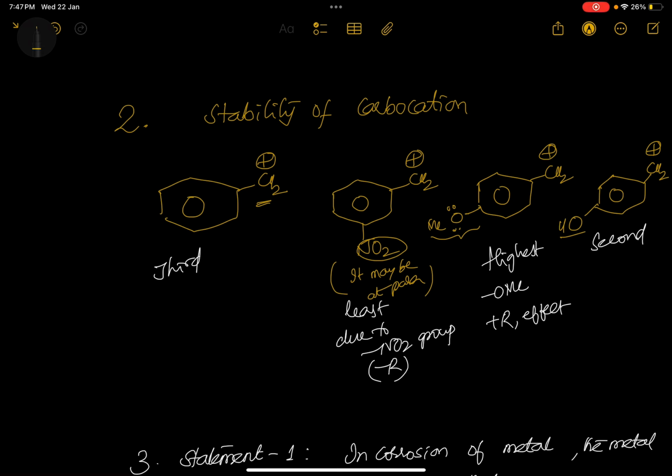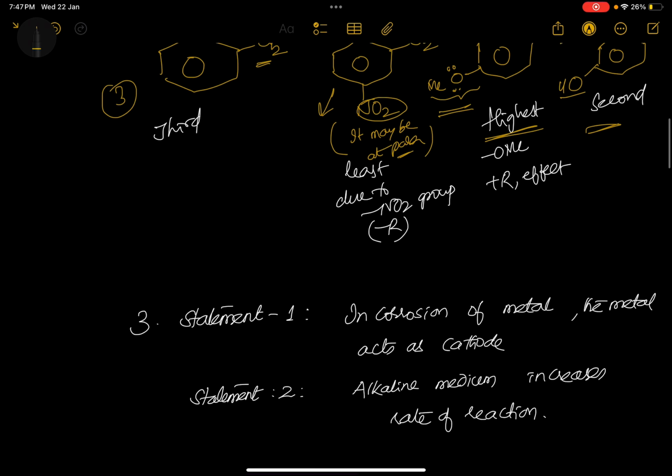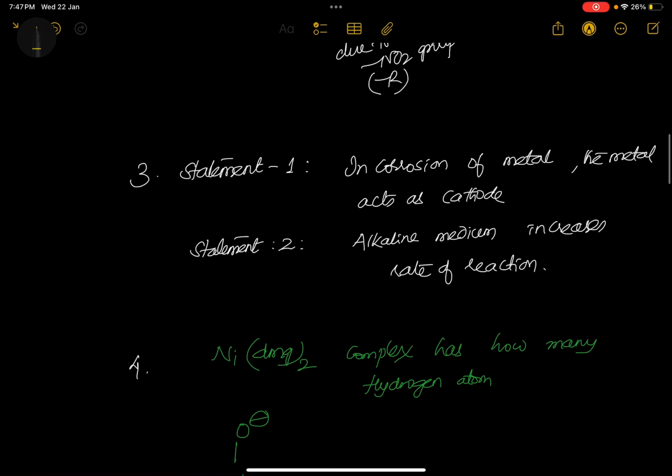It must be either at para position. Whatever it is, it is going to be the least one. OMe is the strongest one, plus R group and minus I. Okay, but plus R dominates here, so this is the best one. It goes first, then OH, then no group, and this is least. Stability of carbocation, very regular question. Himanshu Pandey में हम बहुत बार कर चुके हैं इसको.